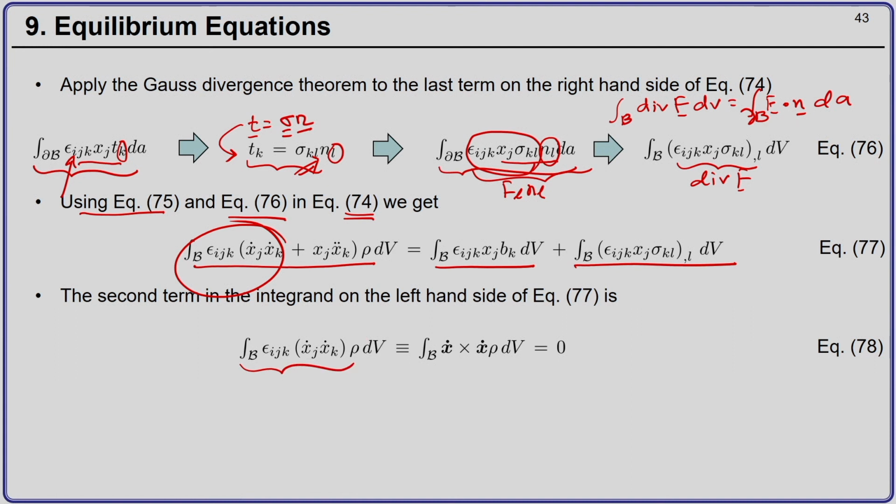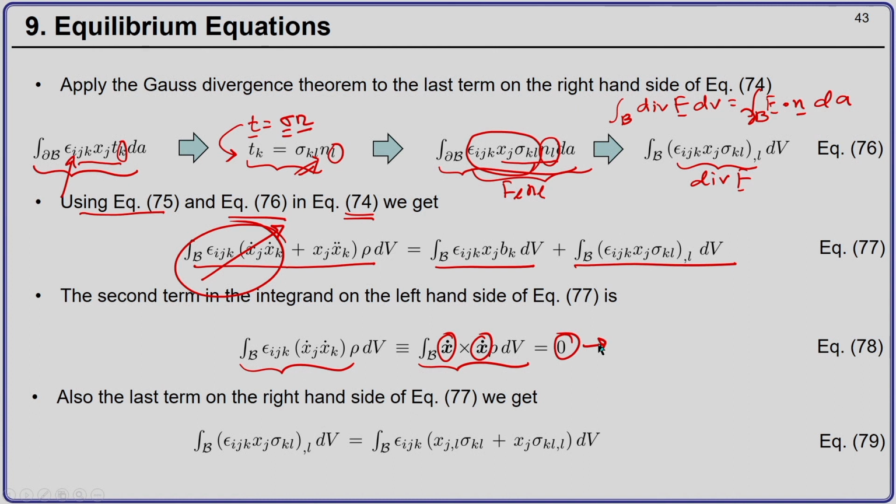Now, if I convert this to direct notation, it will be integrated over volume x dot cross x dot dV. Because these are the same vectors, the cross product is 0 because sin 0 is 0. A cross B, where A is equal to B, is all 0. So, this term goes to 0.